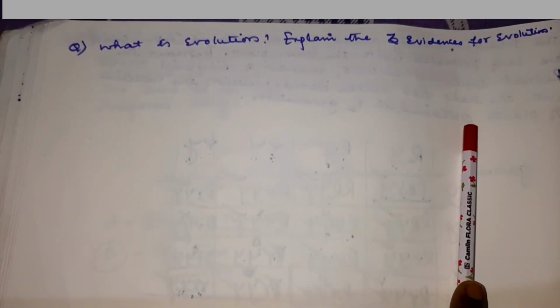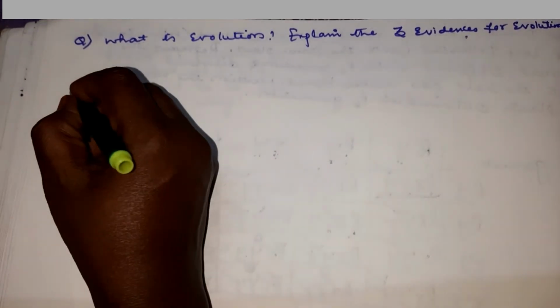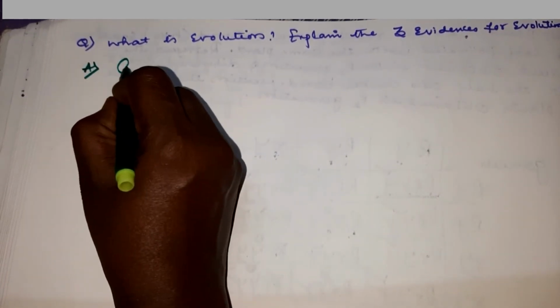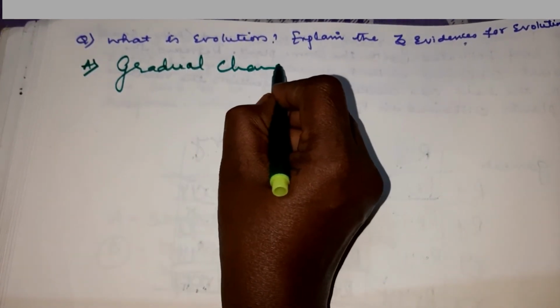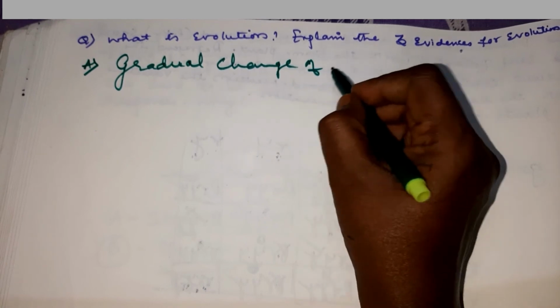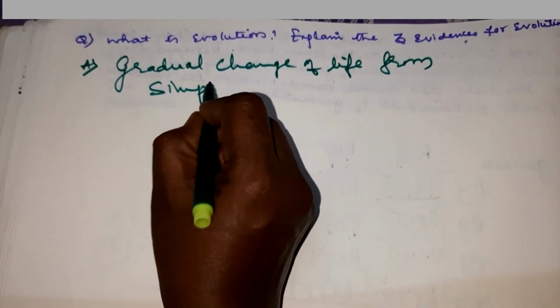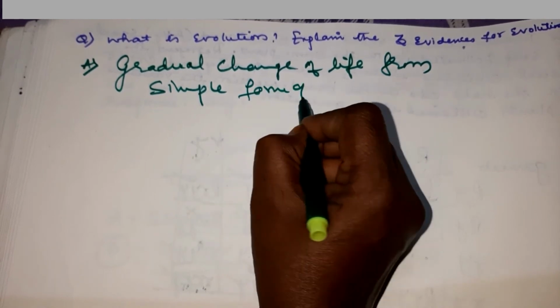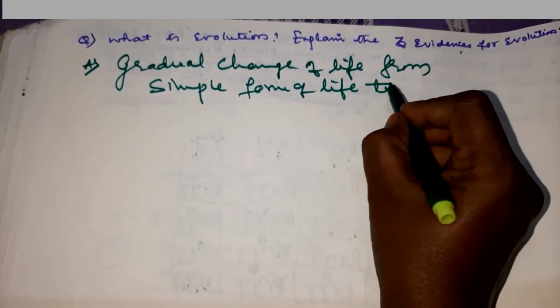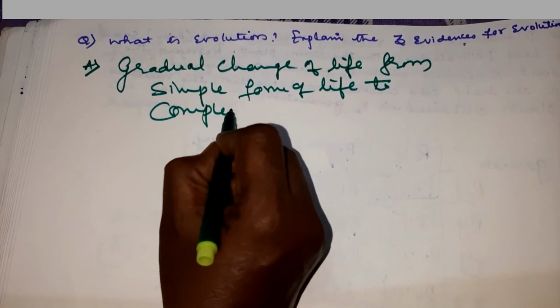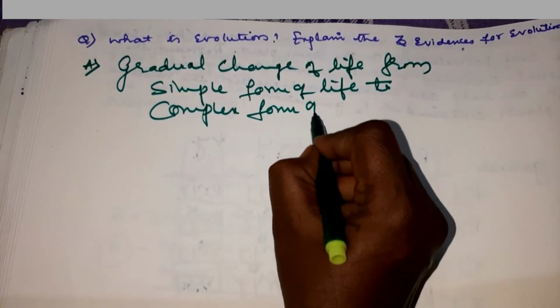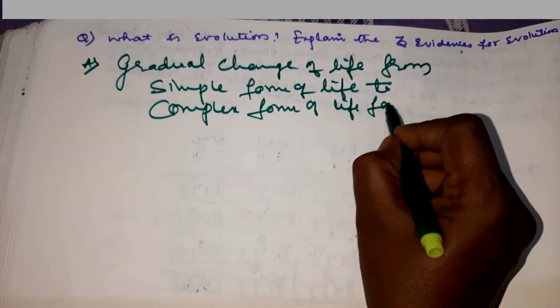Next question, last question, children. What is evolution? Explain the 3 evidences for evolution. So you have to write what is evolution. Evolution is a gradual change of life from simple form of life to complex form of life for a longer period of time, children.